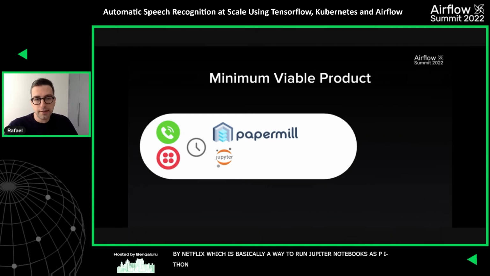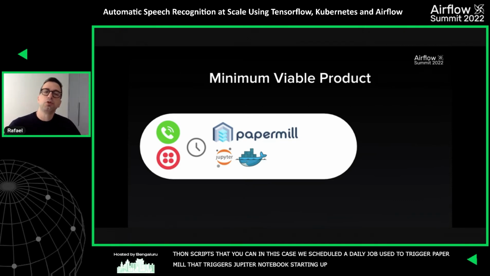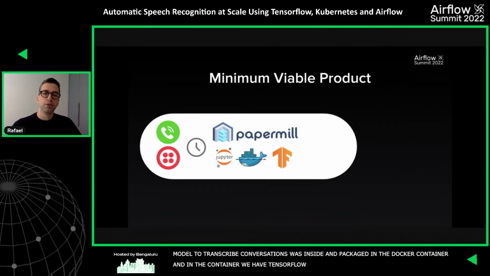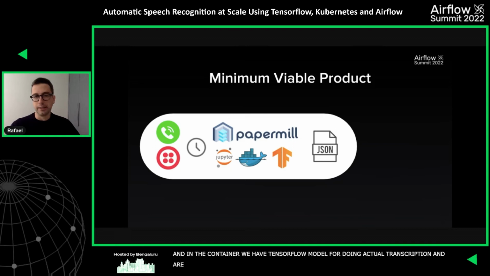So in this case, what we did was to schedule a daily job, which triggered Papermill. Papermill would trigger this Jupyter notebook. The Jupyter notebook would start up this Docker container. The machine learning model to transcribe these conversations was packaged in this Docker container. And in this container, we have a TensorFlow model for doing the actual transcription, right? So these are the steps we do here. As a result, we end up with some JSON files.